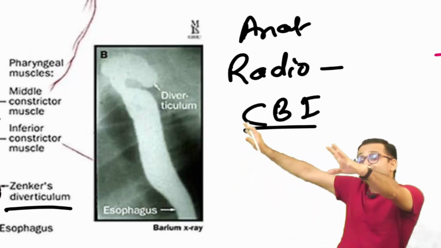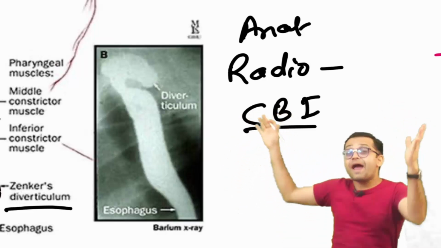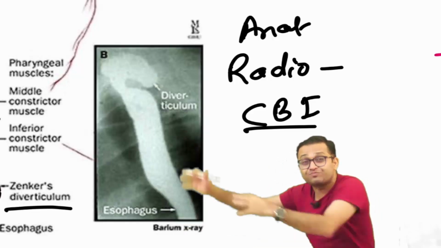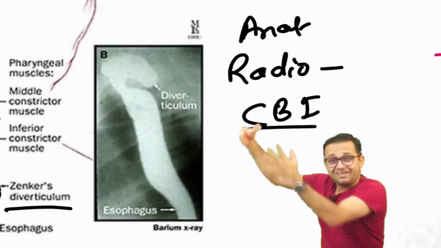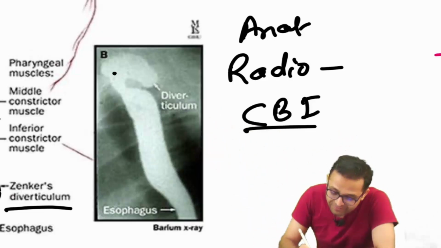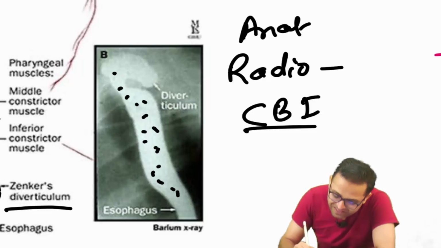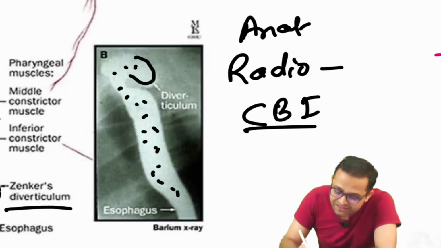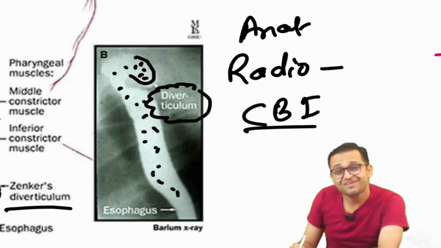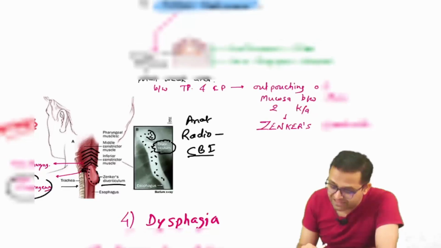Yes, my classes are famous for conceptual brainstorming integration. I have been teaching all 19 subjects since 2009. So you will see the beautiful integration of ENT, surgery, medicine, radiology, everywhere. So you are doing the barium swallow. Barium is accumulating into the esophagus, but if there is a pouch on the back side, the barium is getting accumulated here also. That is our diverticulum. Sir, this is our Zenker's diverticulum.